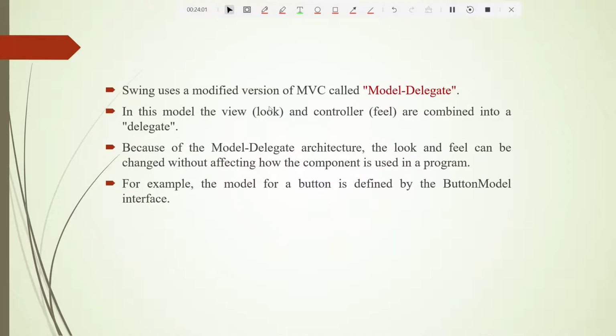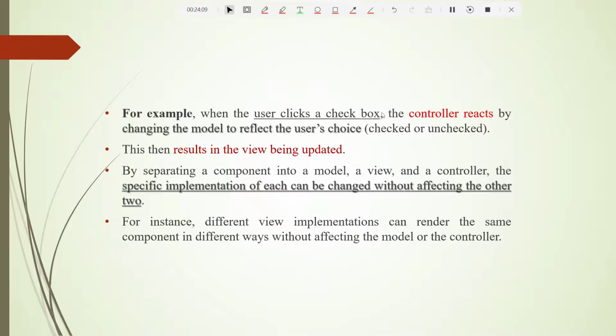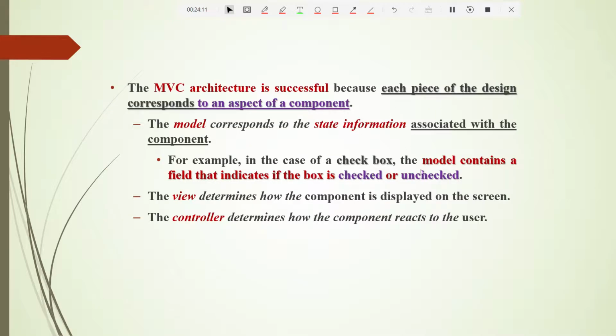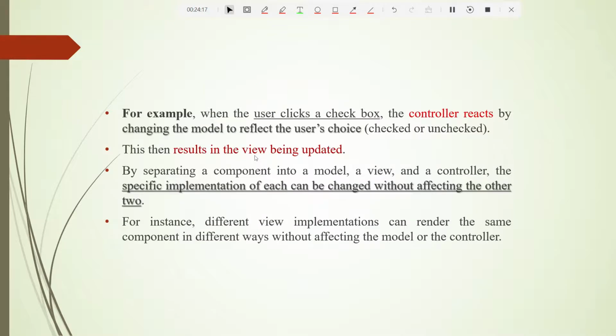Okay, so Swing basically uses a modified version of MVC, as you can see here. That is called model delegate. Before that, we'll understand a little more about the working of this model, view and controller using the checkbox example only. Here the same example is taken.